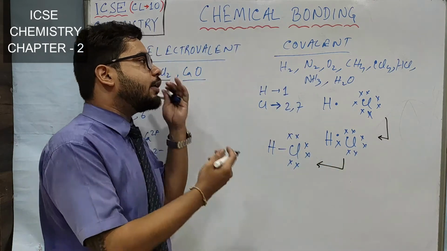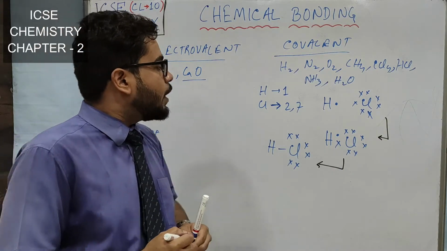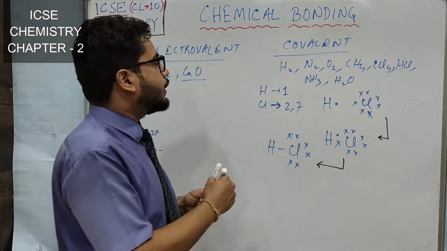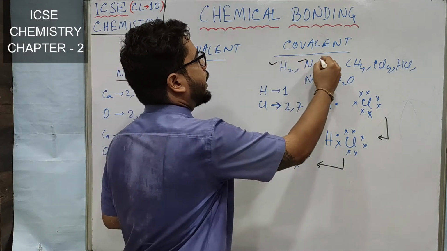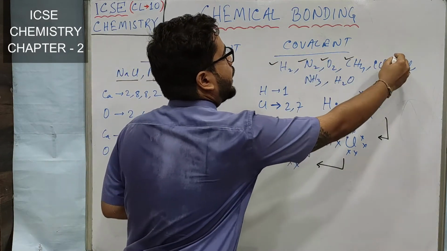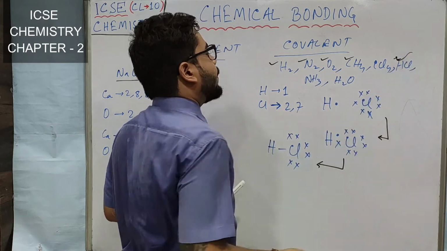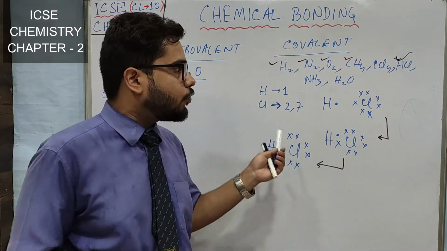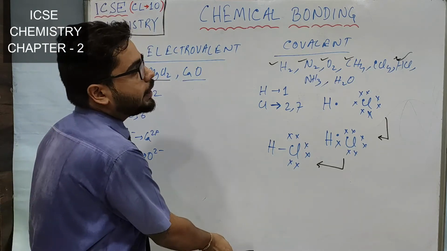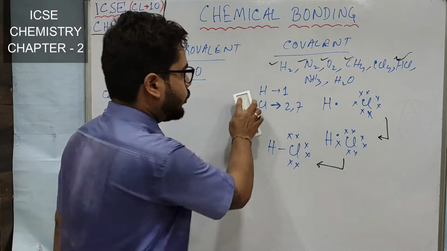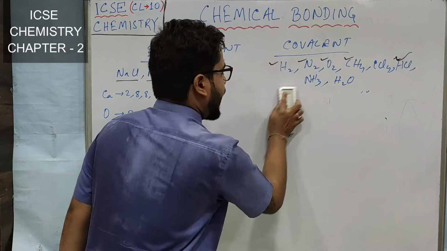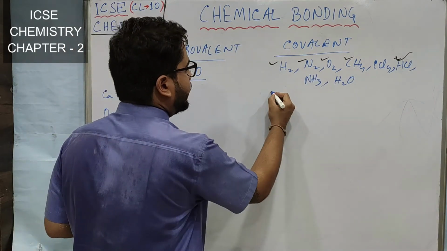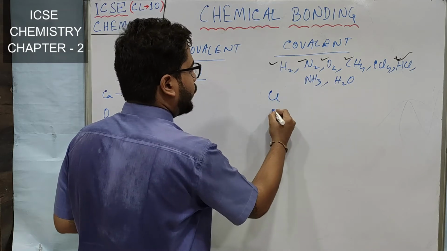After just completing covalent molecule, I will be showing you what is lone pair of electron. So I hope you have understood the electron dot diagram of hydrogen, nitrogen, oxygen, methane, hydrogen chloride. Now I will be showing you the last electron dot diagram of covalent molecule, that is nothing but carbon tetrachloride. Carbon tetrachloride is the compound of carbon and chlorine.